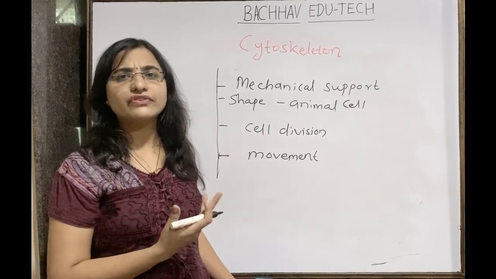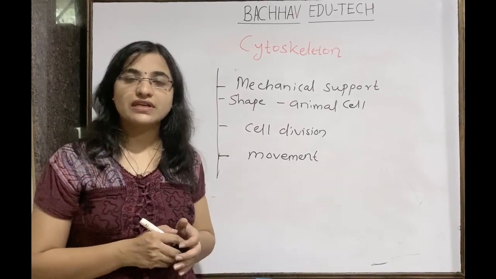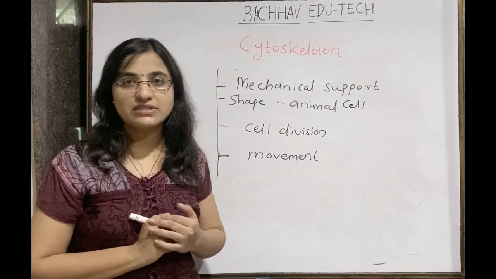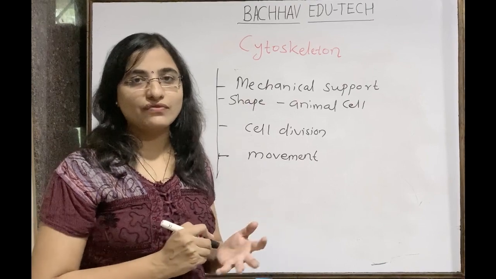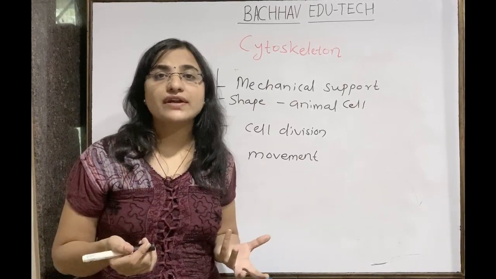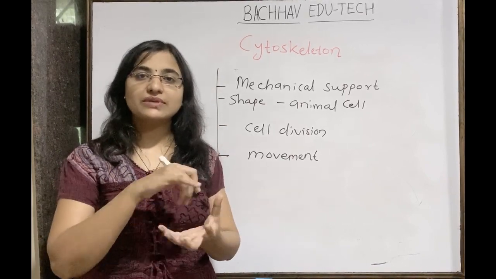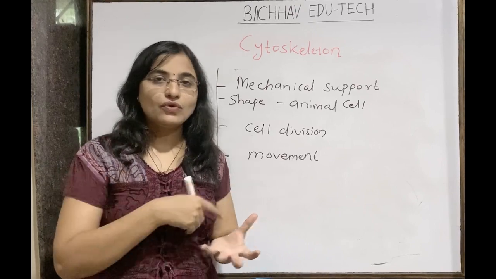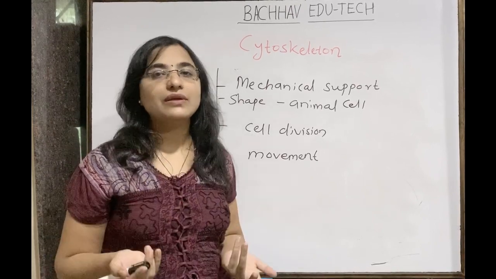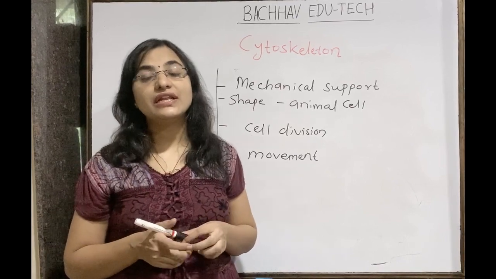It again has a number of different functions, but major functions are mechanical support and shape, majorly in case of the animal cell, because the animal cell does not consist of a cell wall. So the external boundary is directly the plasma membrane. Suppose if there is no cytoskeleton in the animal cell, then what is going to happen? Suppose animal cell मध्ये cytoskeleton नाहीच आहे. We know that the plasma membrane is only made up of the lipid bilayer. Some amount of proteins are there and the major content is the lipid bilayer.